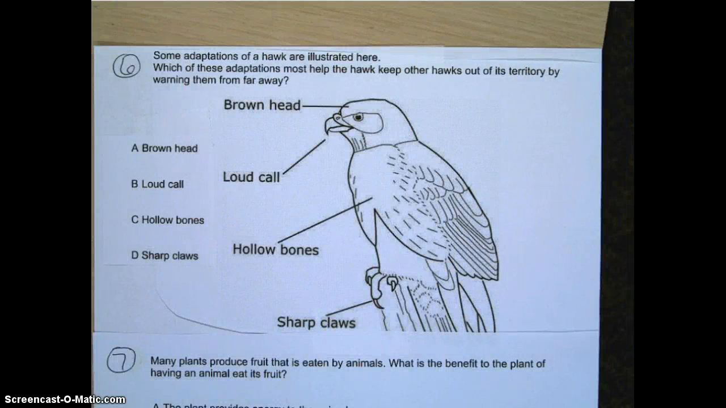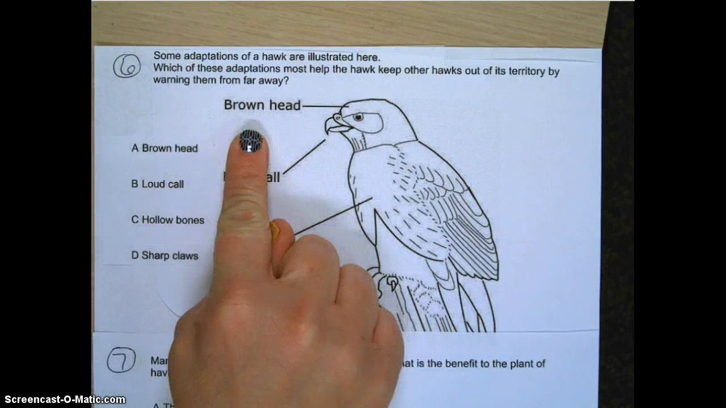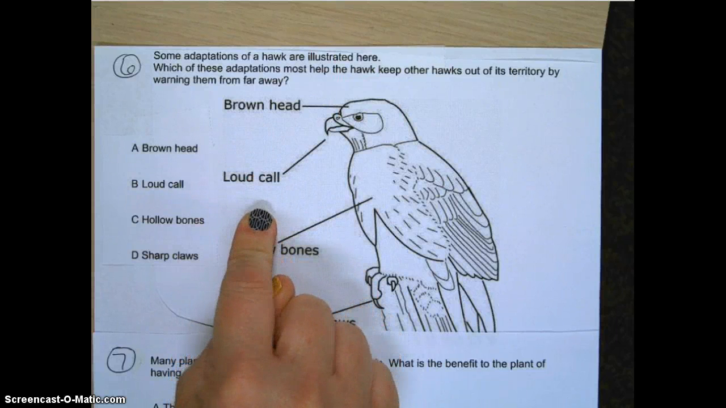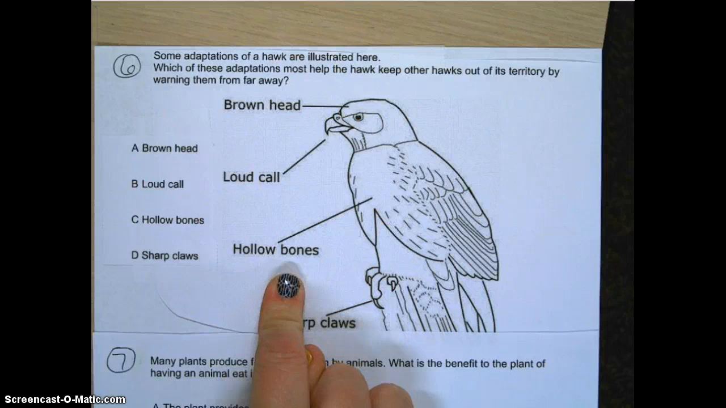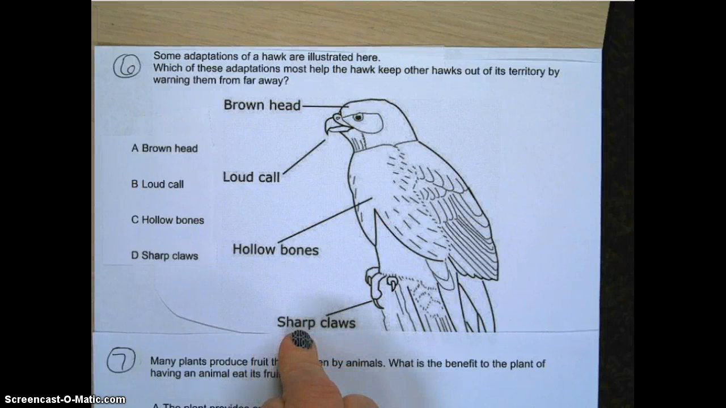Question number 6. Some adaptations of a hawk are illustrated here. Which of these adaptations most help the hawk keep other hawks out of its territory by warning them from far away? Look at the illustration of the bird. Brown head. Loud call. Hollow bones. Sharp claws. A. Brown head. B. Loud call. C. Hollow bones. D. Sharp claws.